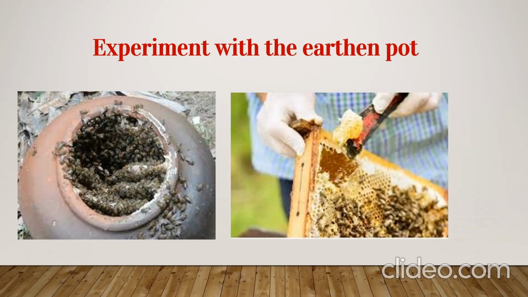Mandana put the pot back in its place, so that the honey should be collected first and one honeycomb should be left out. He said that first we will collect the honey and leave one honeycomb here, so that the bees will come back and start breeding. Afterwards he'll bring a bee box. So that was the method of pot breeding.